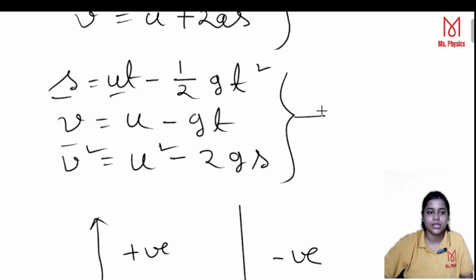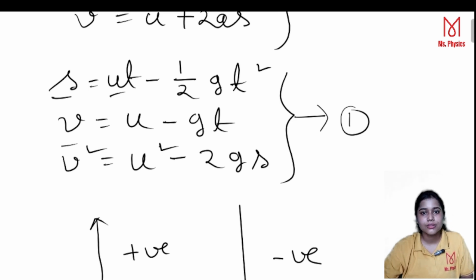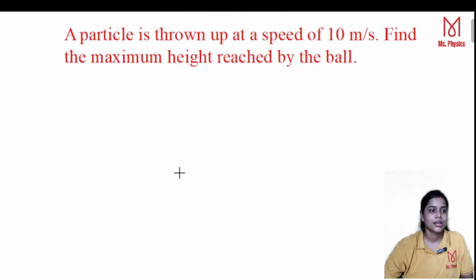and you have to put this sign convention in these equations. Suppose this is your equation number 1. Am I clear? Okay, when we do examples, some two numericals, very easy numericals, this concept will become absolutely clear. So let's go to the numerical.